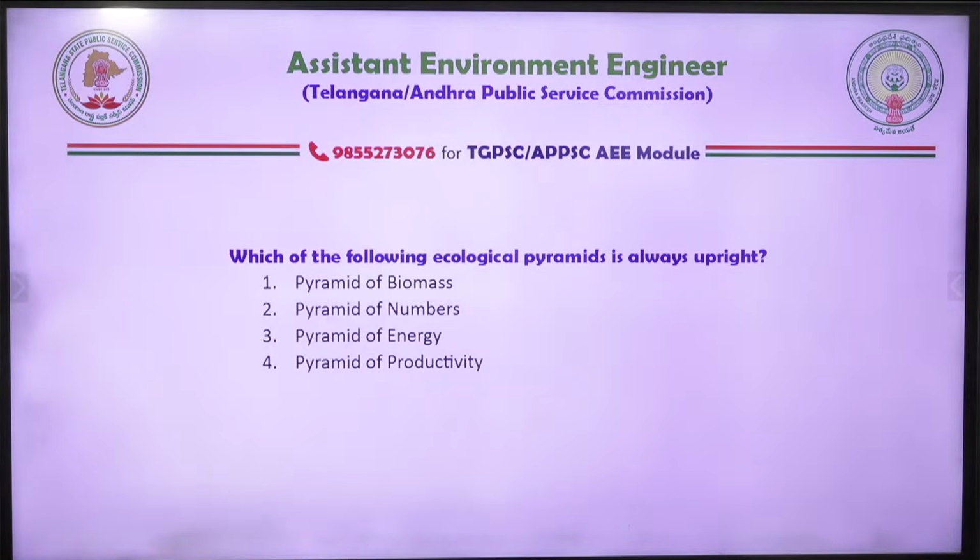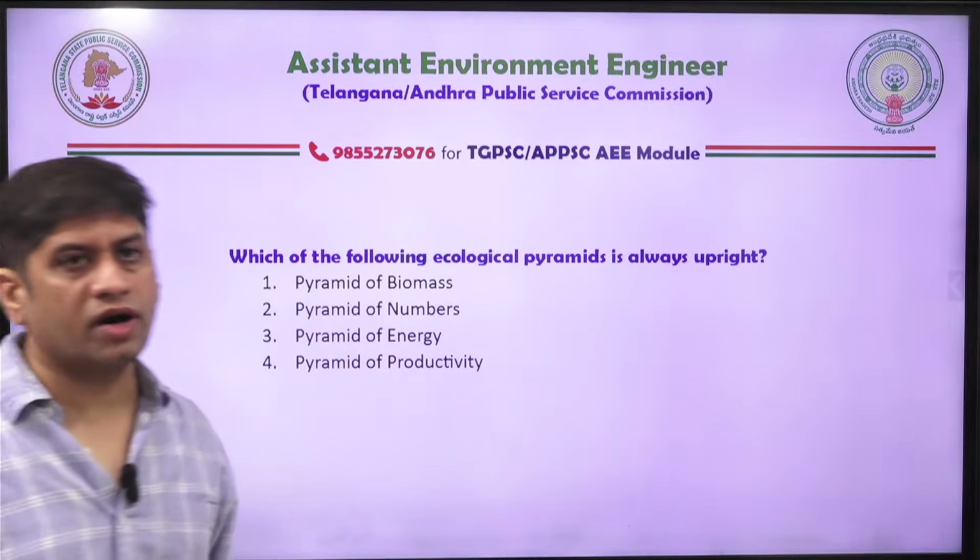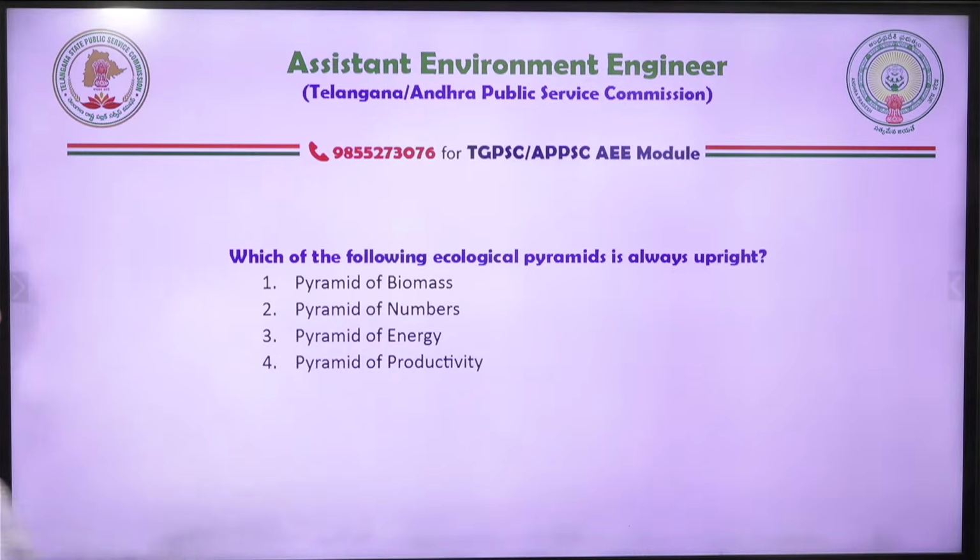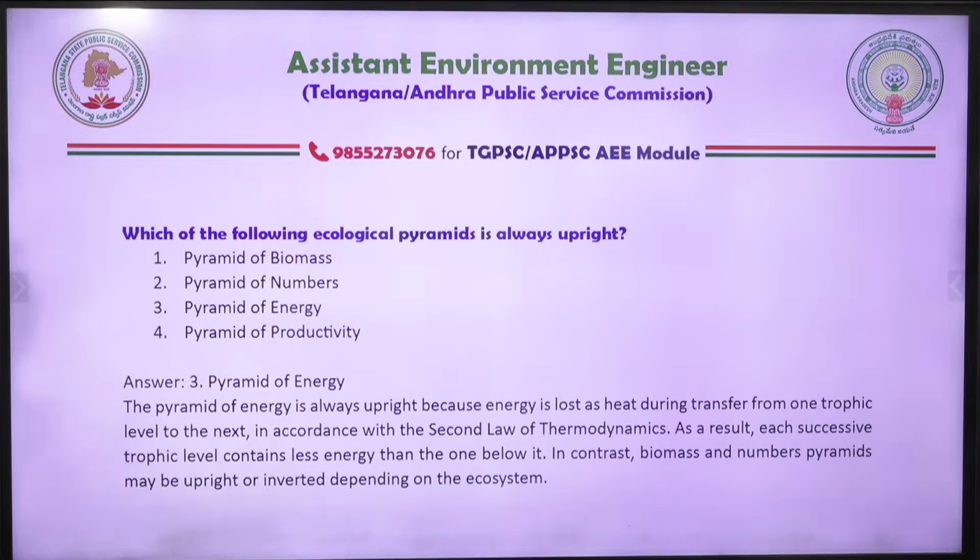Okay, next question. Which of the following ecological pyramids is always upright? So these are the ecological pyramids, friends. You have to tell which one is the always upright pyramid. Give the answer. Pyramid of biomass, pyramid of numbers, pyramid of energy, pyramid of productivity. Okay, so the pyramid of energy is always upright.